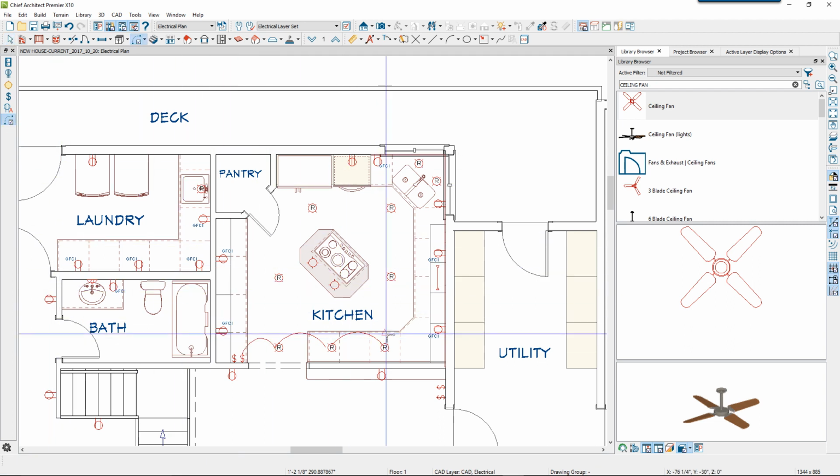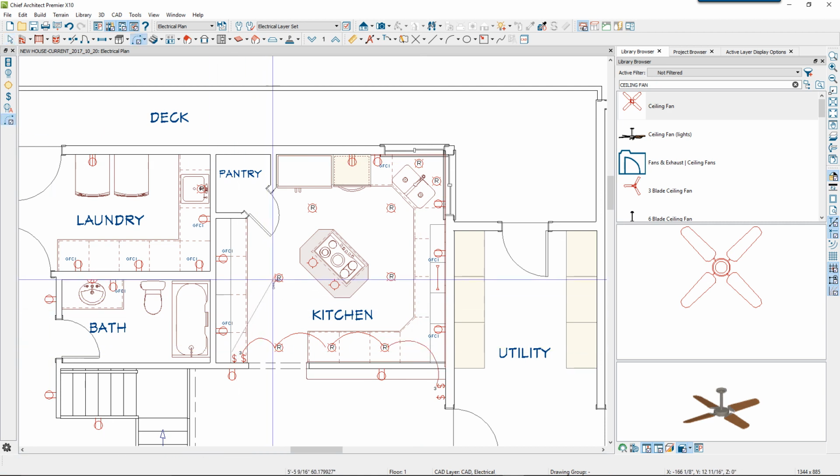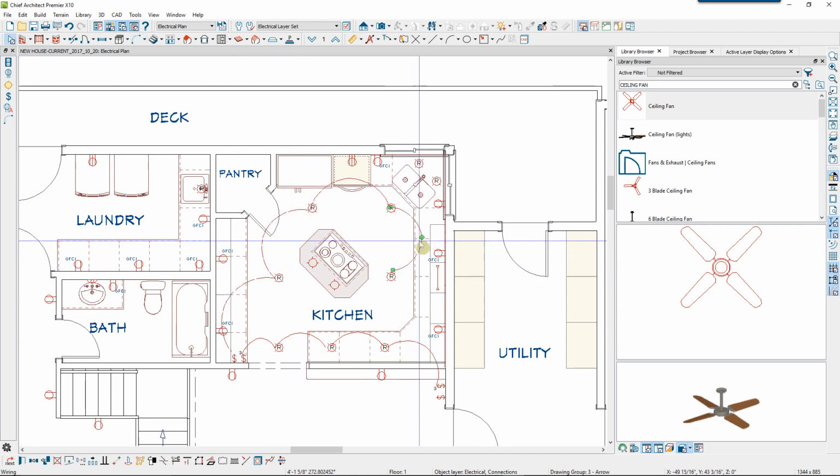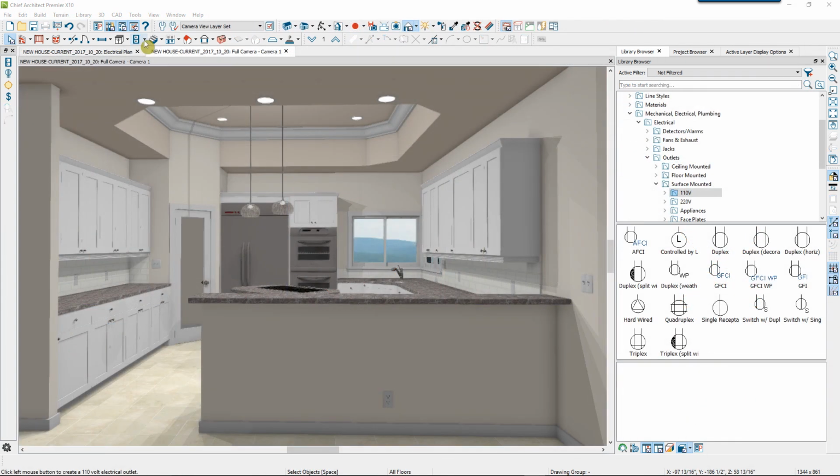Now I'll connect the last light to another switch here, and watch what happens to the switch itself. Automatically, it has changed to a 3-pole switch, this one and this one. I'll connect these other lights to a switch and then make some adjustments to the connections. So it's easy to create an electrical plan by placing electrical fixtures and switches using your Electrical Tools parent tool and objects out of the library browser.